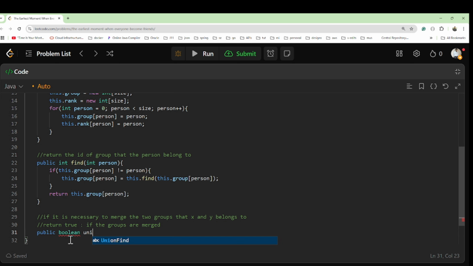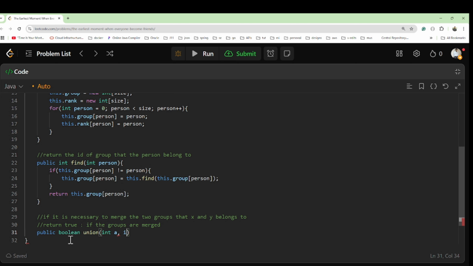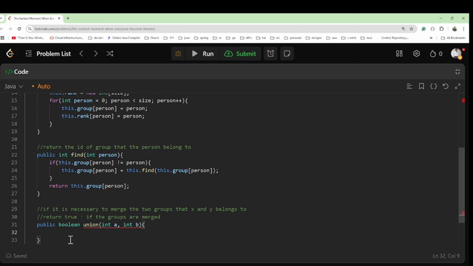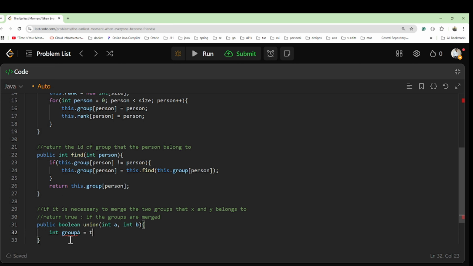So I will write the function as public boolean union, passing two persons, person A and person B. Then int group A is this dot find of person A, so we get the group that it belongs to.